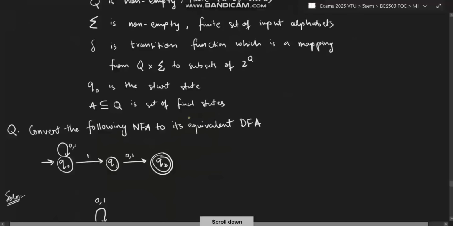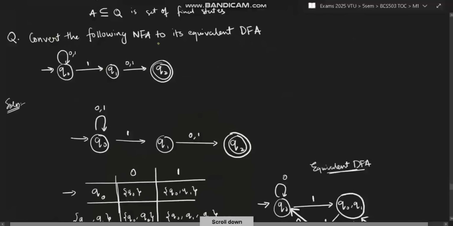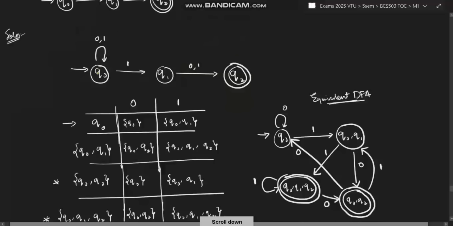Now let's have a look at the question. Convert the following NFA to its equivalent DFA. Okay, so this is the NFA given to us. We have to convert this into the equivalent DFA. So what we do here is, first we will construct the table. See, Q naught, when it goes on 0, where does it go? It goes to Q naught, right? So we'll write here Q naught. But when it goes on 1, in this case, we will be writing Q naught goes on 1 to Q naught and also to Q1.